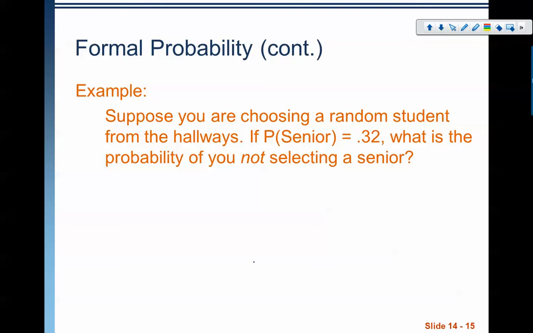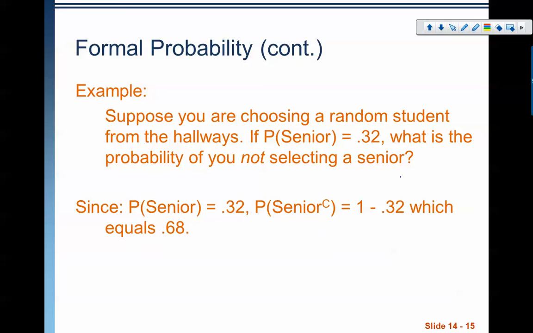Suppose you were choosing a random student from the hallways. If the probability of getting a senior is 0.32, what is the probability of not selecting a senior? In other words, notation-wise, since P of senior is 0.32, we know that P of not senior, or senior complement, is 1 minus 0.32, which is 0.68. Because if the probability of being a senior is 0.32, then the probability of not being a senior is 0.68.